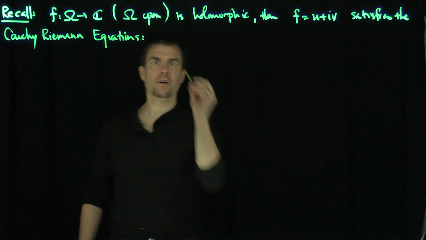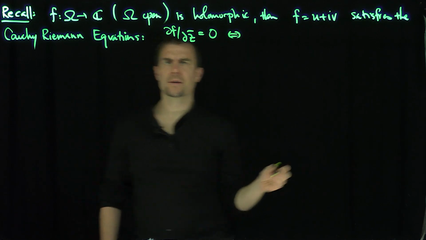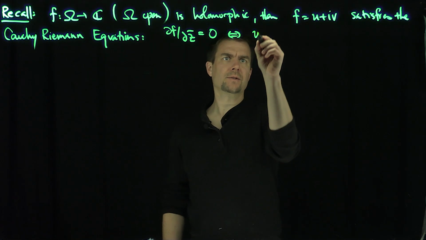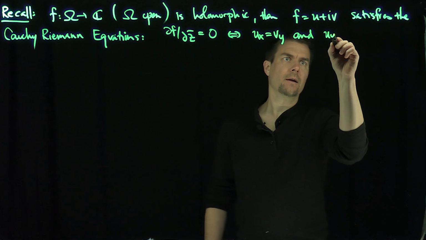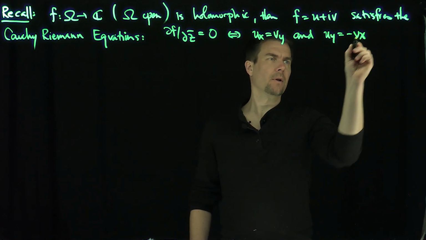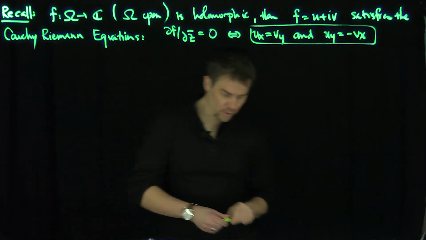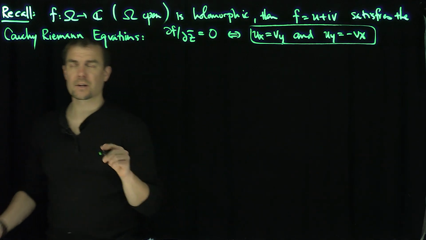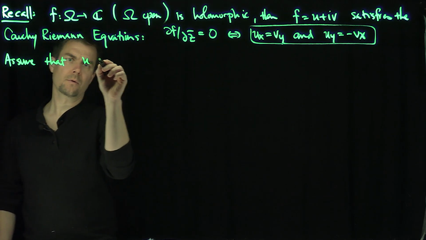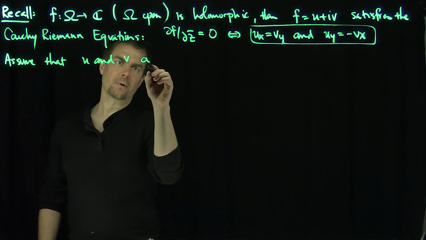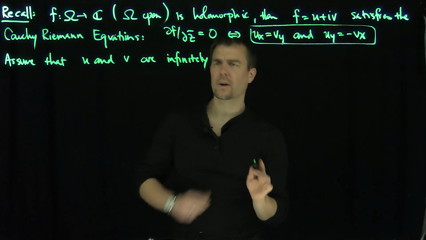The Cauchy-Riemann equations state that the partial of f with respect to z-bar is equal to 0, which is equivalent to ux equals vy and uy equals negative vx. Okay, those are the equations. Now, I'll assume some regularity, that u and v are infinitely differentiable. We have to prove that actually. For now, let's just assume it.